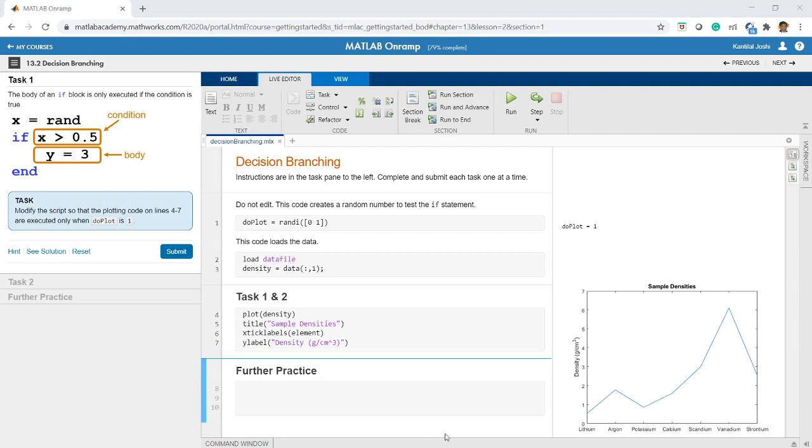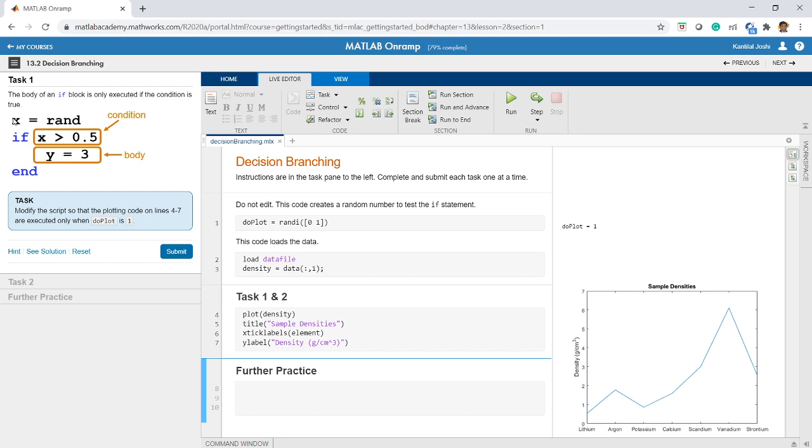So let us go to this MATLAB on-ramp and do the decision branching. What is decision branching? Decision branching means if you want to take a decision on a particular condition, then either you can run a particular line of code or you can avoid that. For example, the body of an if block is only executed if the condition is true.